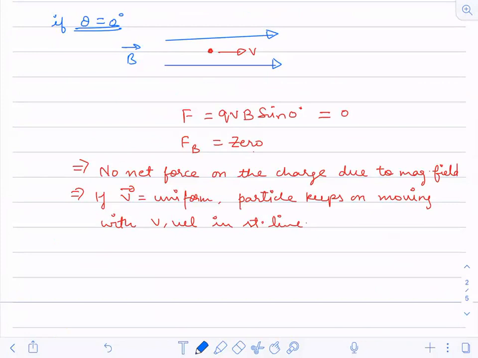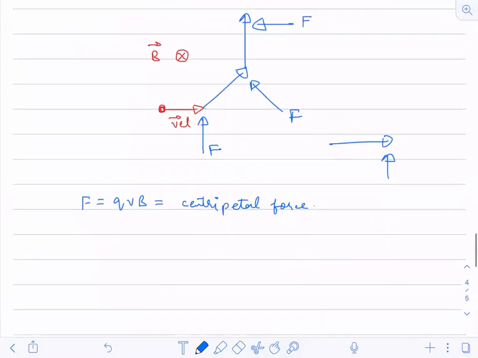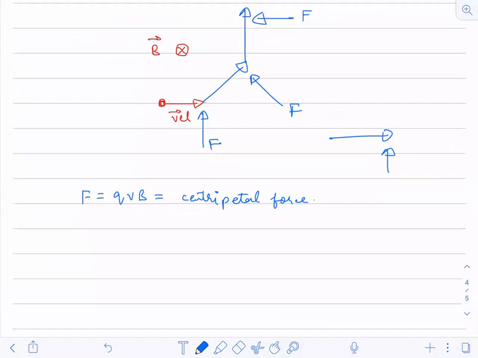Now let us see in this case. Because there is a magnetic field perpendicular to the velocity, you have a force which is perpendicular to the direction of motion. Yes or no? The force is in the perpendicular direction of motion, so there is no work done. So here I can say work done by the magnetic field will be zero.